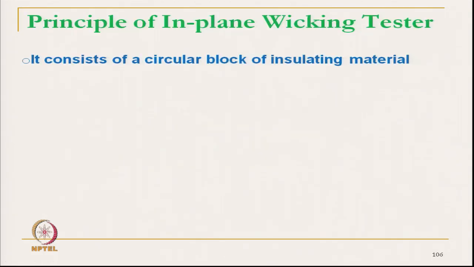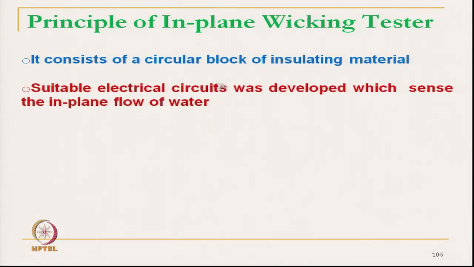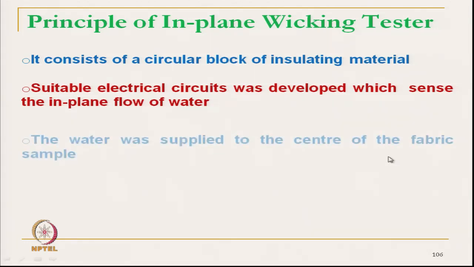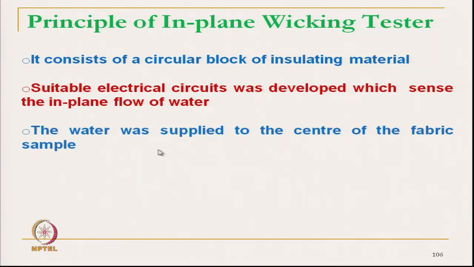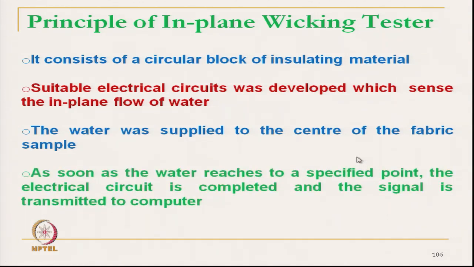It consists of a circular block of insulating material, on which a suitable electrical circuit was developed which sensed the in-plane flow of water. The water was supplied to the center of the fabric sample. As soon as the water reaches a specified point, the electrical circuit is completed and the signal is transmitted to the computer.